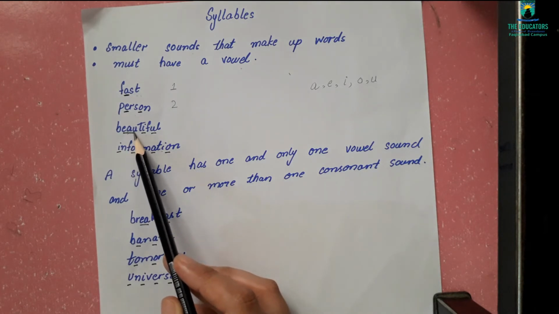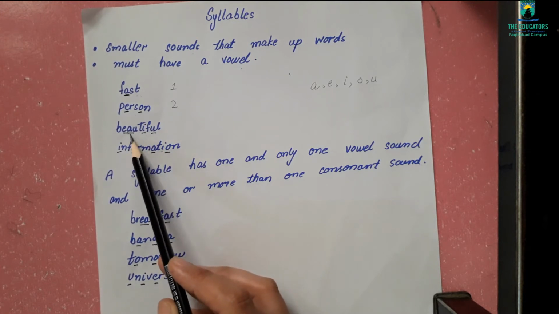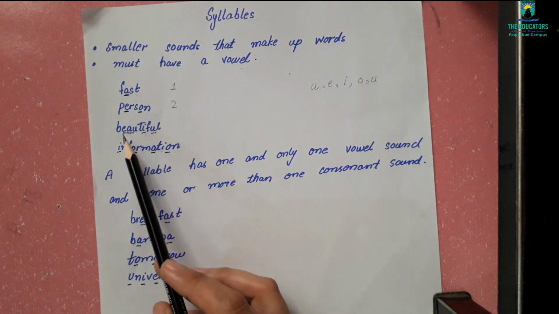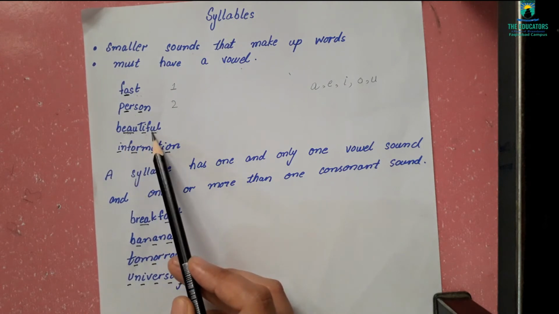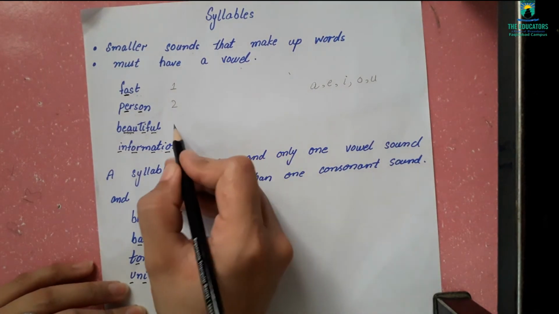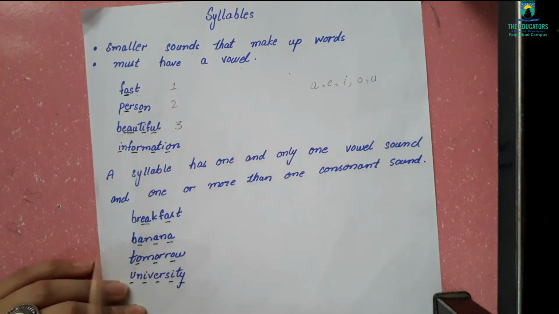So, how many smaller sounds are here in this word? There are 3 syllables in this word. So, we will write the number of syllables in this word is 3.